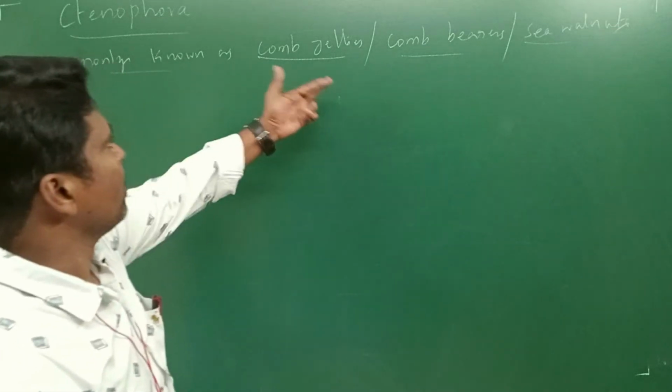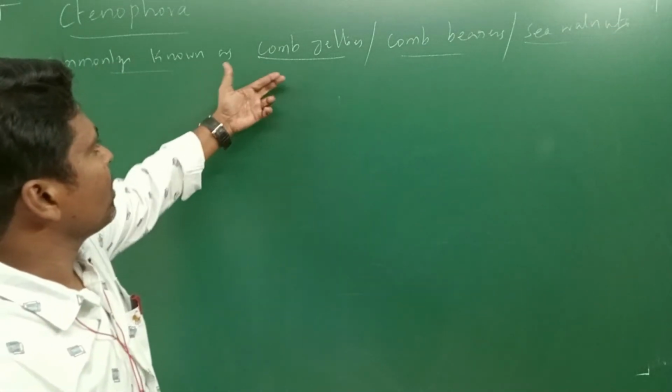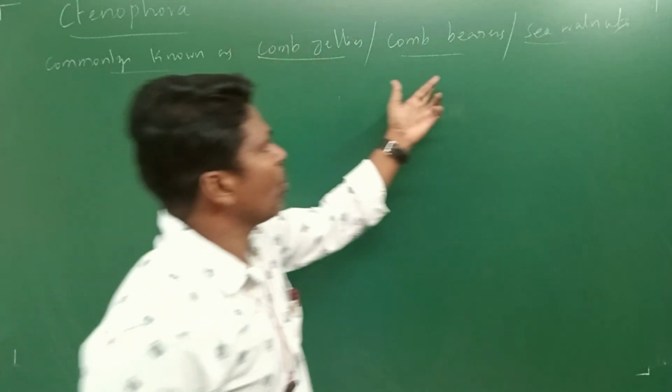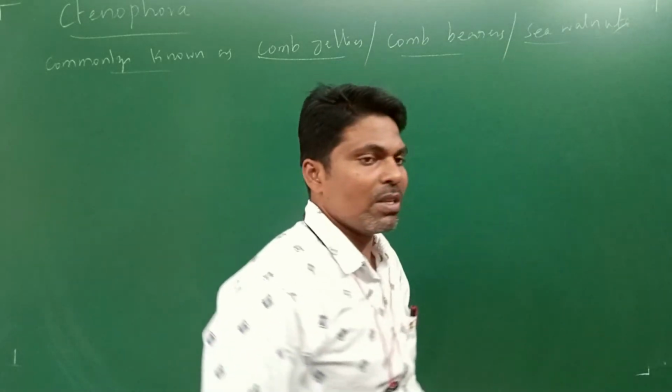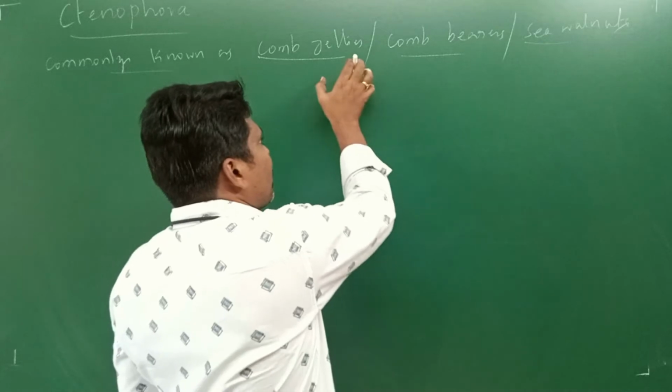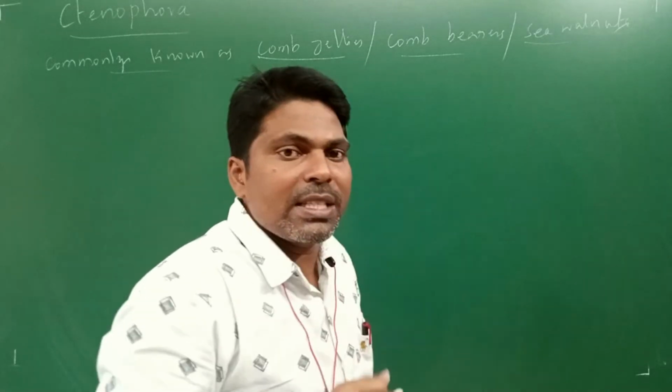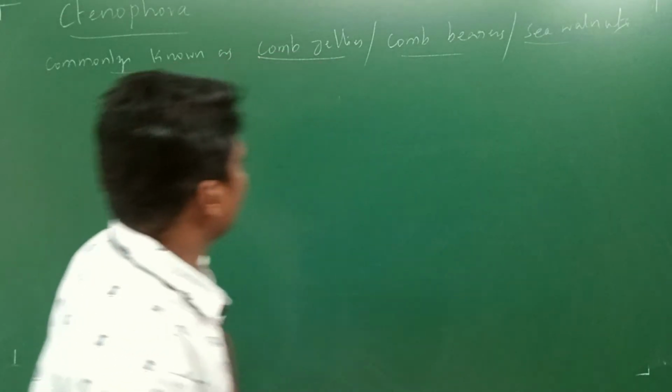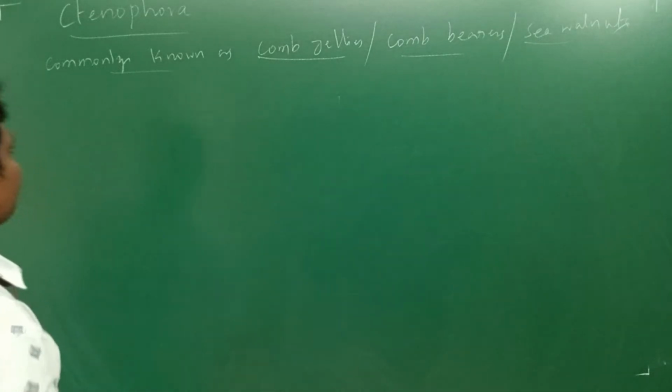Three names: comb jellies, comb bearers, sea walnuts. Because of the comb-like plates that we are going to observe in these organisms, that is the reason the name was given like that. We are going to discuss it a little ahead.